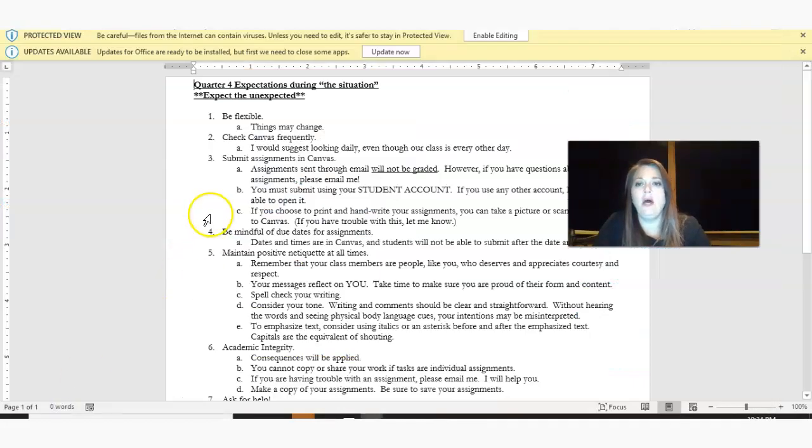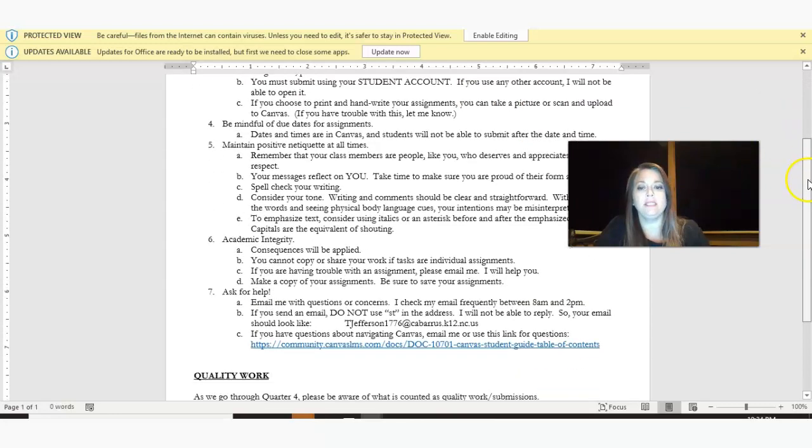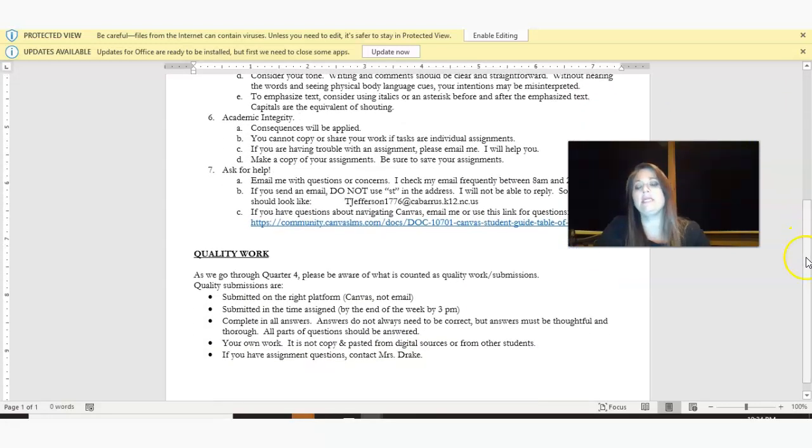Expectations in general. Be flexible, check Canvas frequently. Please don't miss those due dates and put your stuff in Canvas. If you're missing out on the due dates and you're sending it to me by email, that's a nice thing to do. But let's take a look really quickly at quality submission. So quality work means it has to be in the right platform and within the time period assigned just to get credit.